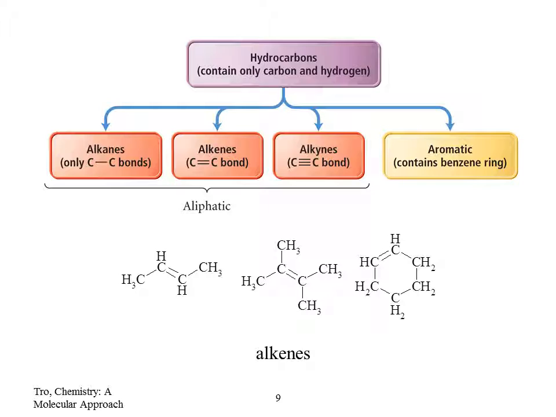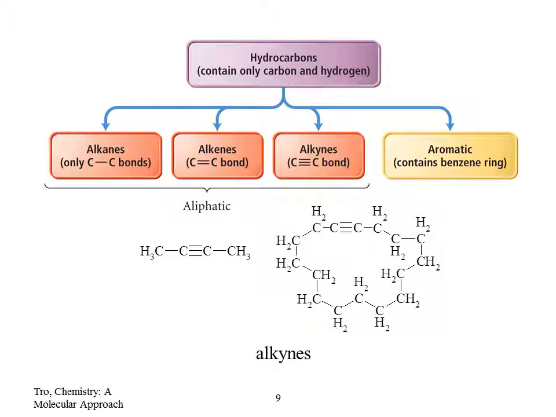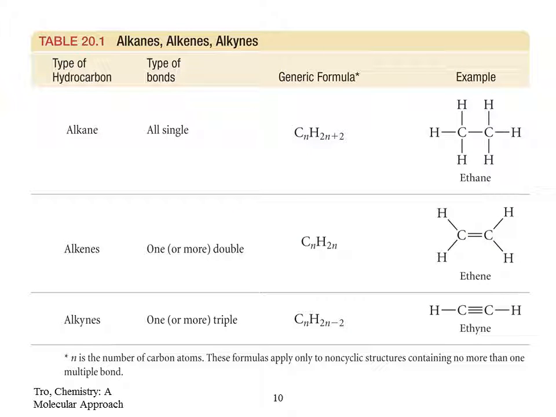Now here alkenes, you can see they all have double bonds including the rings. And now here alkynes, you have chains and rings with alkynes. Okay, now here is the summary of all these aliphatic hydrocarbons: alkanes with the formula and an example, alkenes with the formula and the example, and alkynes with the formula and the example.